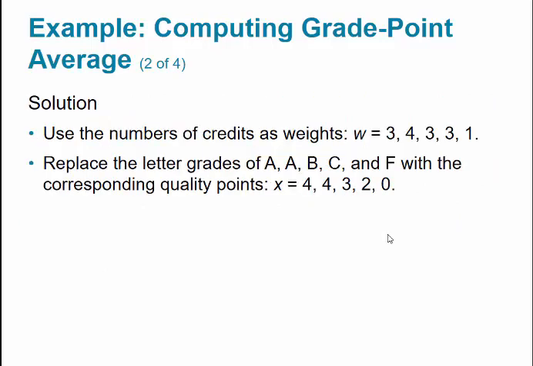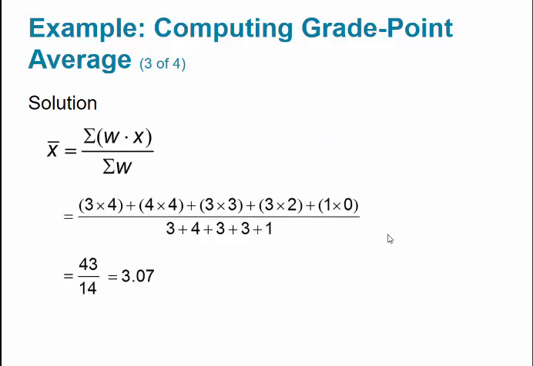The number of credits is the weight. So here, the weights would be the number of credit hours for the course: 3, 4, 3, 3, and 1. We're going to replace the letter grades of A, B, C, and F with the quality points, which is 4 for an A, 3 for a B, 2 for a C, and 0 for an F. And we take that information and we find the mean.